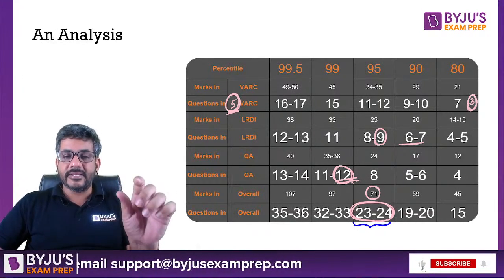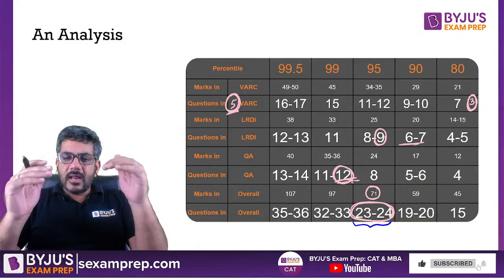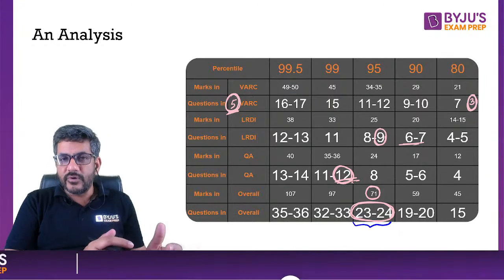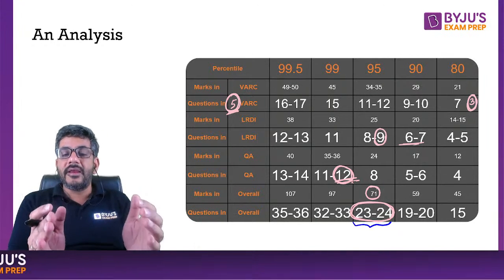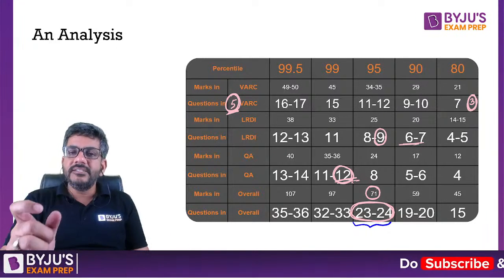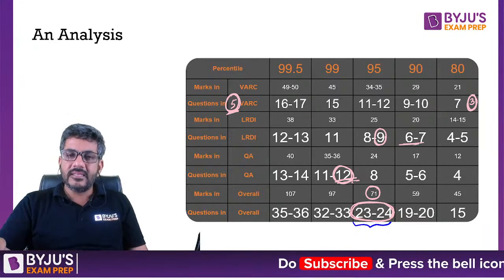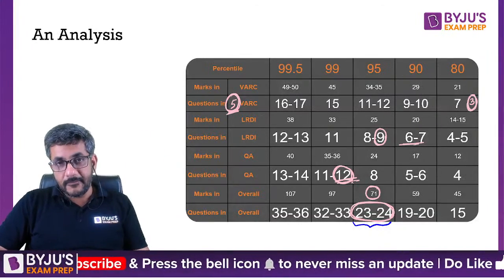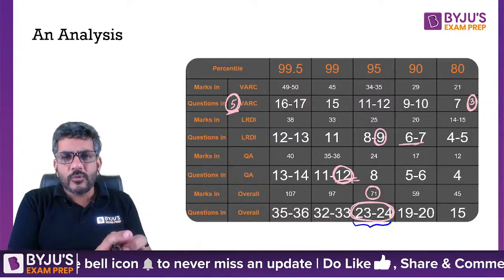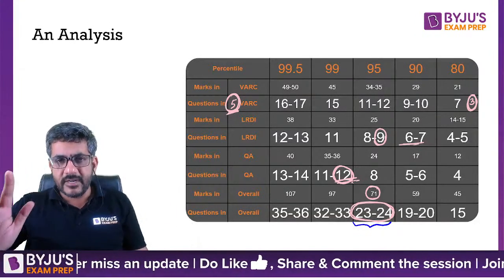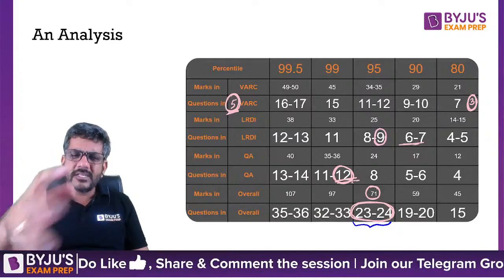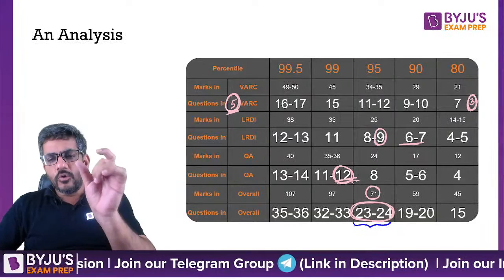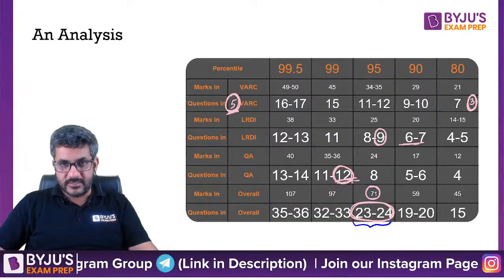I am saying in that case, just analyze how much score you are getting in these sections. Where are you not scoring well? Where are you scoring better? So just try to find out a score which can take you to 70 plus percentile in the sections such that your overall percentile would not be hit. So even if you score 5 questions in VARC, you would be above 70 percentile. After that, whatever you get in the other two, it does not make a difference. If your sectionals are clear, only the overall percentile matters.